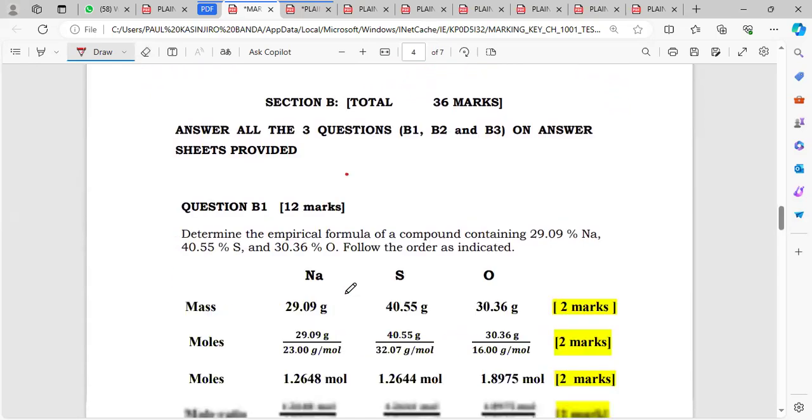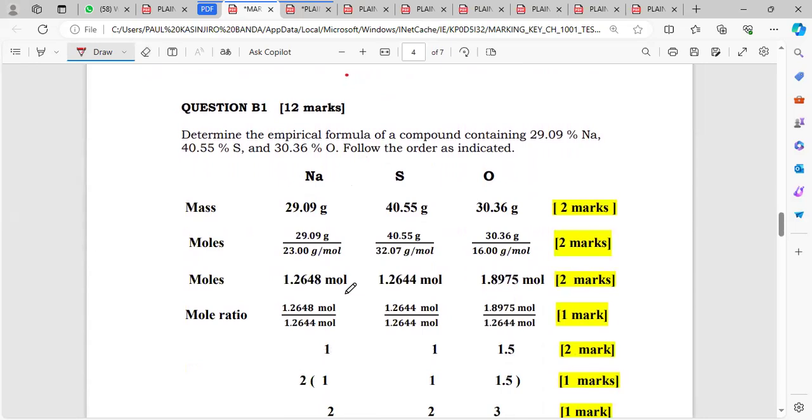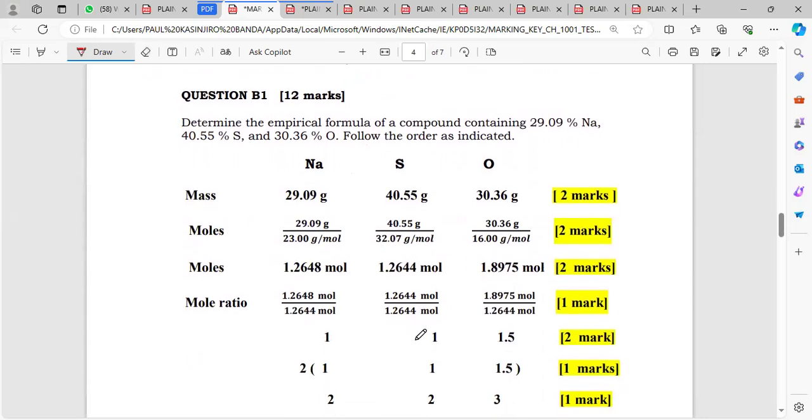Go to section B, okay? So I'll simply explain what they are doing here. If you have any question, please ask. Okay, so to move fast, I'll simply explain what they do here. I don't want to start writing again.